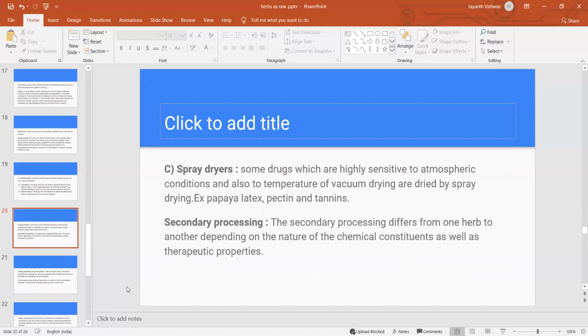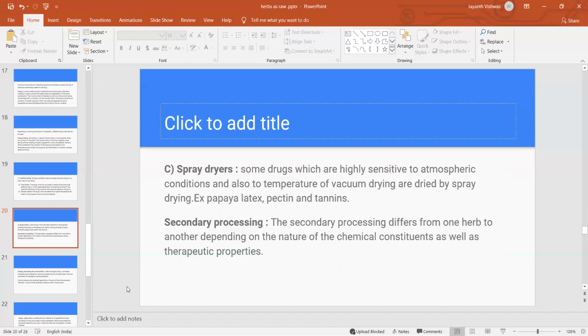Sometimes drugs are very sensitive to atmospheric conditions and even to the temperature of vacuum drying, so we can use spray dryers. Examples: papaya latex, pectin and tannins, which can be dried by spraying.